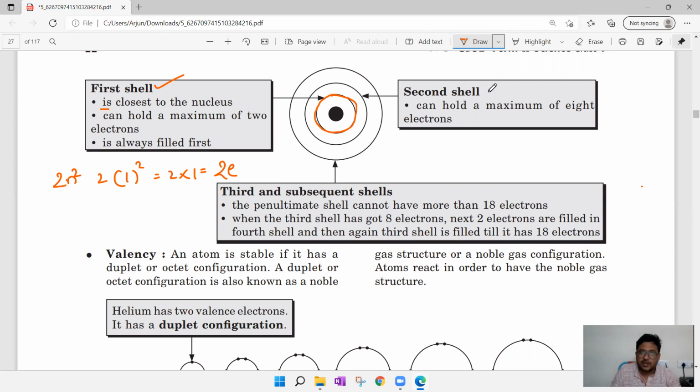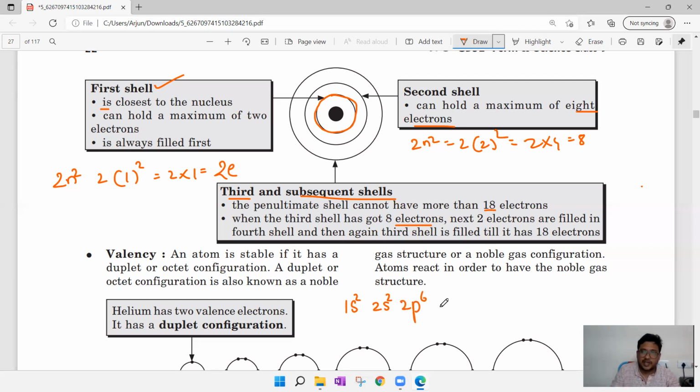The second shell or second orbit can hold a maximum of 8 electrons: 2 n square, where n is 2, so 2 into 4, which is equal to 8. It can accommodate only 8. The third and subsequent shells, the penultimate shells, cannot have more than 18 electrons. When the third shell has 8 electrons, the next 2 electrons are filled in the fourth shell, and then again the third shell. Why? Because the electronic configuration is written as 1s2, 2s2, 2p6.